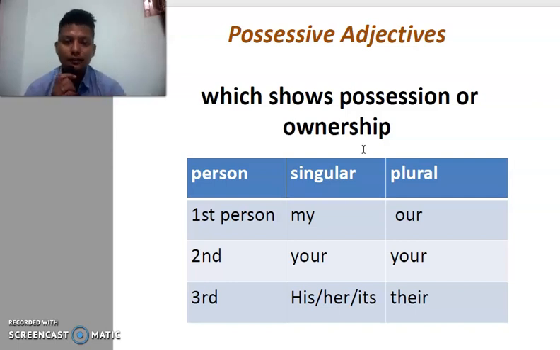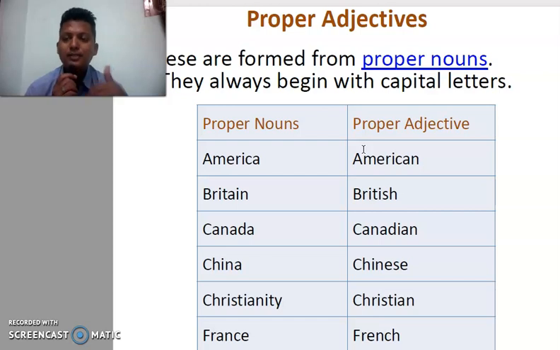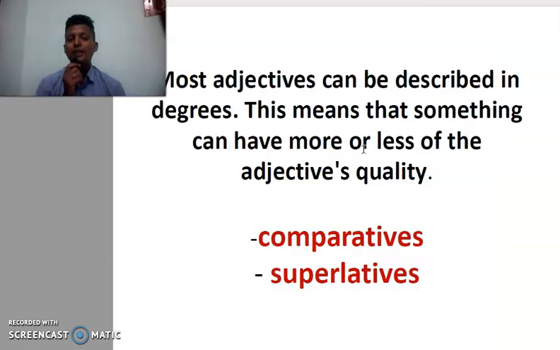Proper adjectives: sometimes proper nouns can also be used as adjectives, like America as a country, American student, American visa, British Airlines. This way we can make use of proper nouns to make an adjective. Most adjectives can be described in degrees. That means how we are using them in our sentences. Are we comparing one with another, or do we just point out one which is superior to all? So here we have two types of adjectives: comparative adjectives and superlative adjectives.